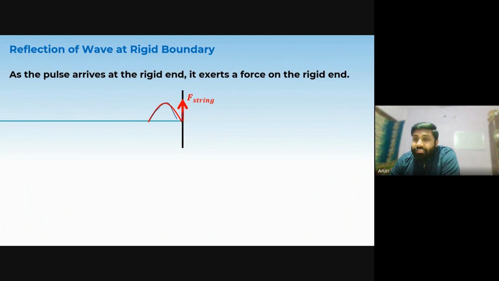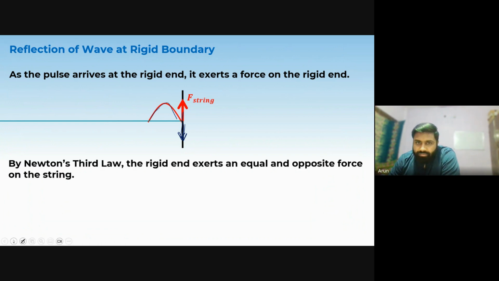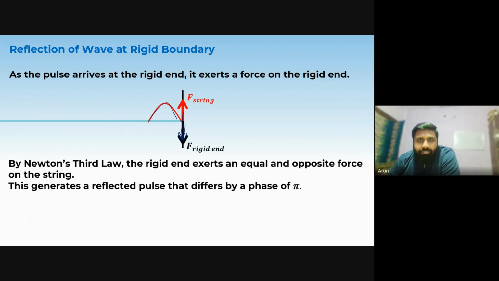But boundary is rigid, so this cannot move up and down. So what the boundary will do, in opposite to that, it will apply a reaction force on the wave pulse in the downside. Okay, with the help of Newton's third law. So this is the force applied by the rigid boundary. So this generates a reflected pulse that differs by a phase angle of pi.